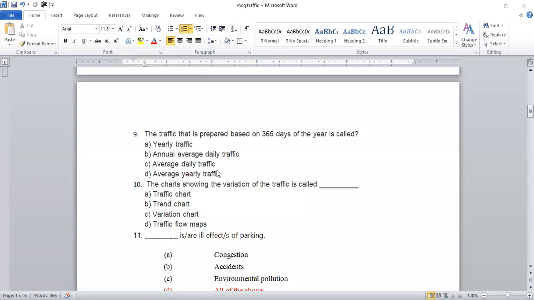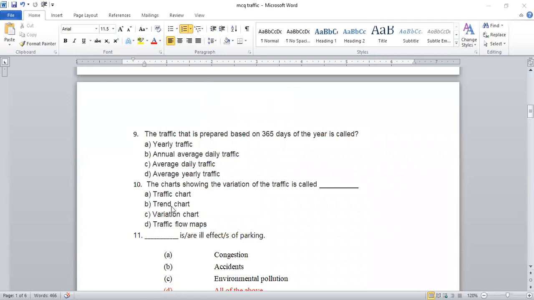Next question, number 9. The traffic that is prepared based on 365 days of the year is called. Option A is the yearly traffic. Option B, annual average daily traffic. And the average yearly traffic. So what is the answer? 365 days, it is annual. So the answer is option B.